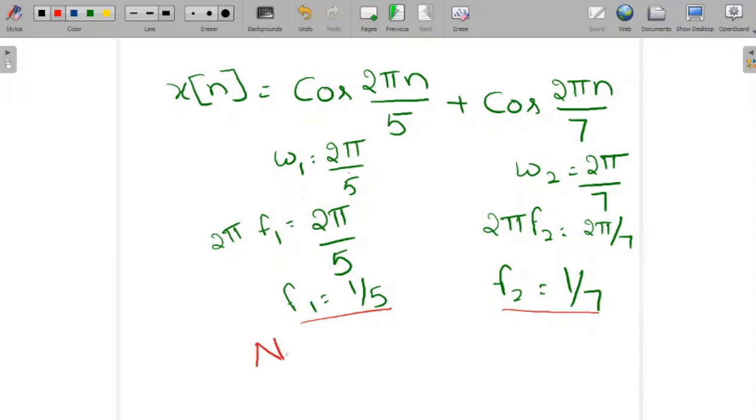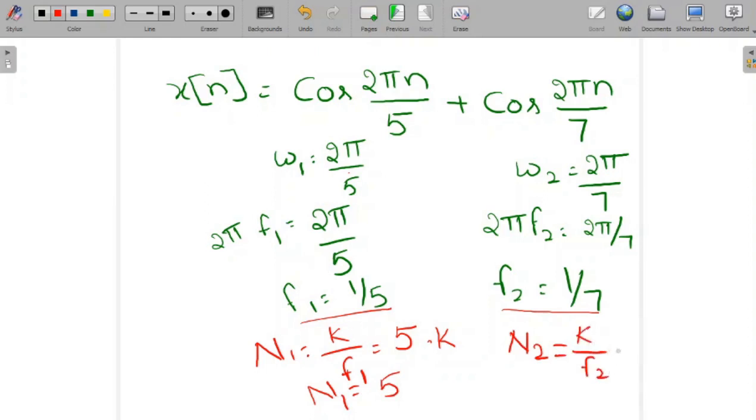From this we can calculate N1 using the formula k by f1, that means 5 into k. What is the value of k here? 1, to make N an integer value. So N1 is equal to 5. Similarly, N2 is calculated using k by f2, where k is the smallest integer to make the time period an integer value.